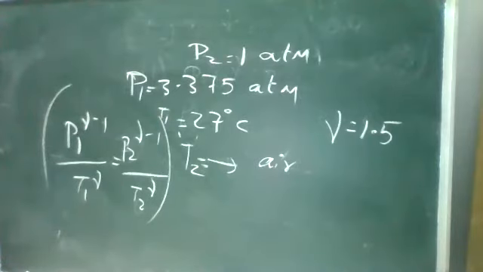We need to find the temperature T2 from it. The value of gamma is 1.5.